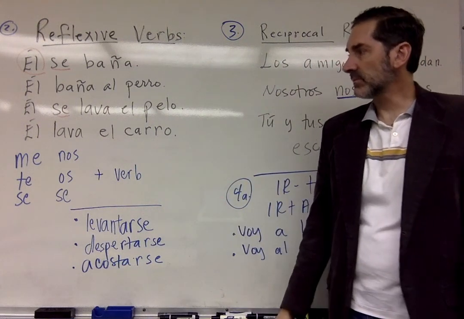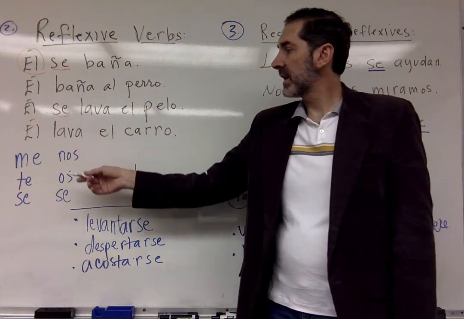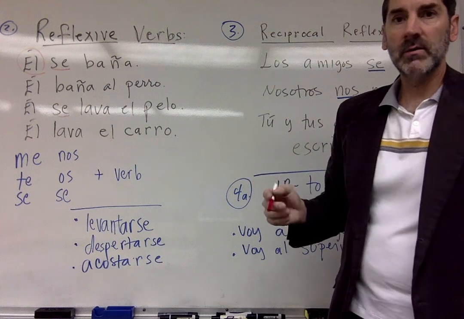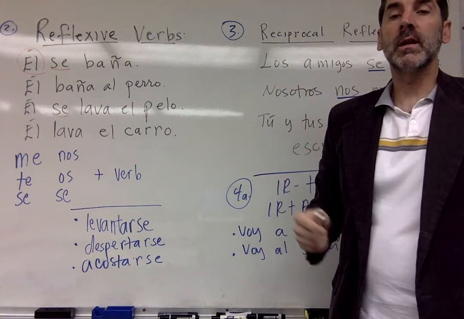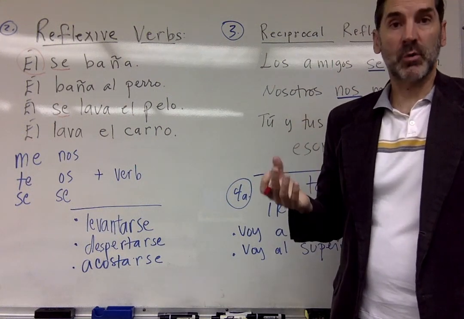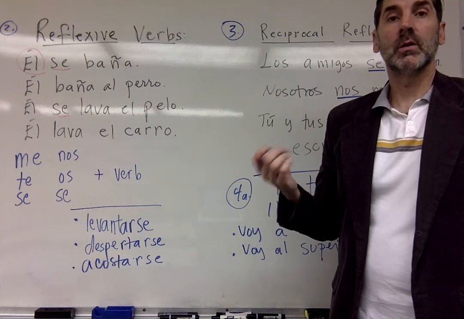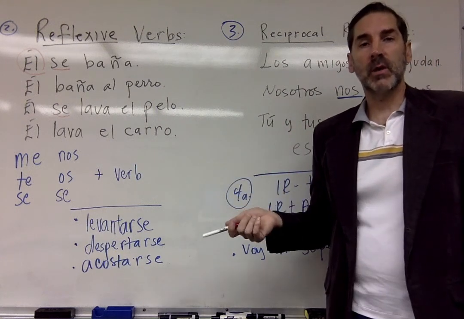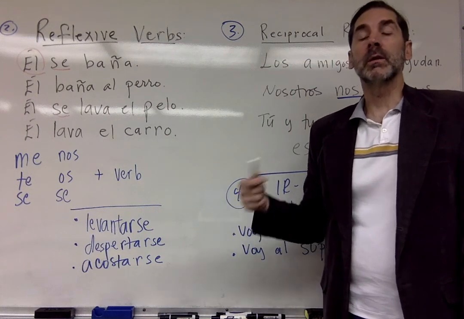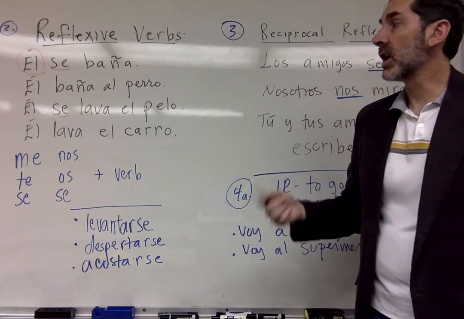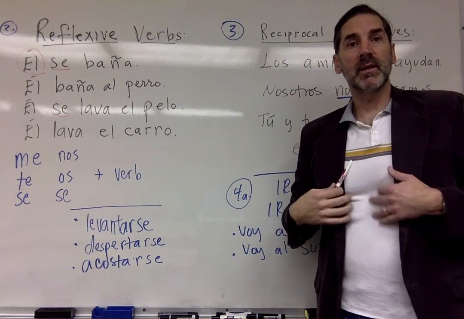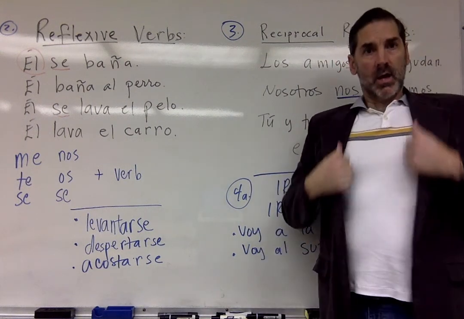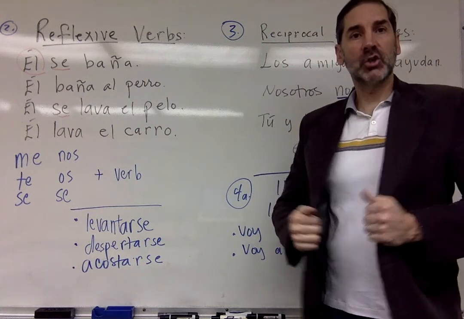Okay? The reflexive pronouns are me, te, se, nos, os, and se. Okay? Those are the reflexive pronouns, not to be confused with the subject pronouns. Yo, tú, él, ella, usted. We can use those in reflexive sentences. That's okay. It's not always necessary, but you can do it. For example, I could say, yo me baño, I bathe myself. Yo me lavo las manos. Yo me pongo la chaqueta.